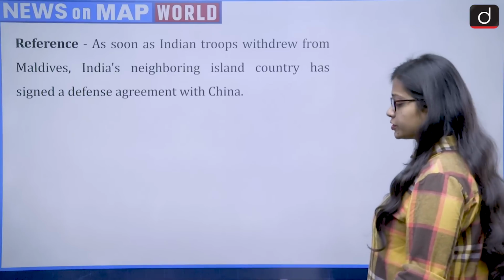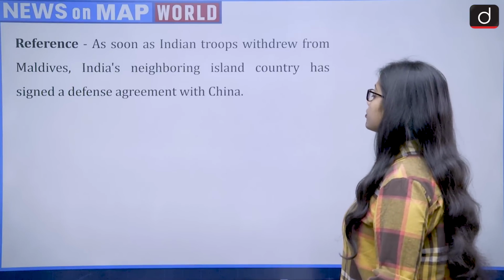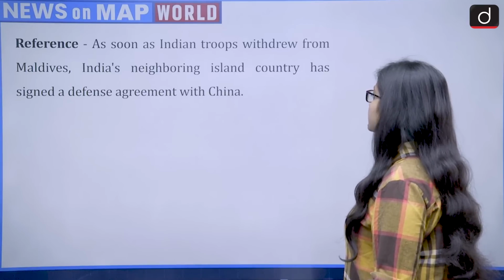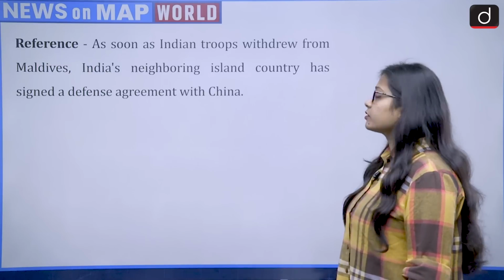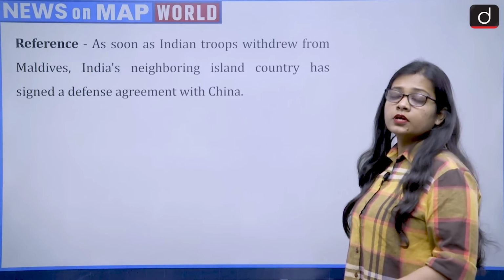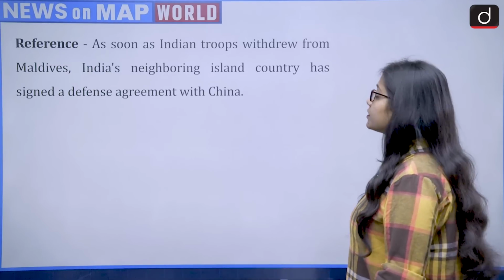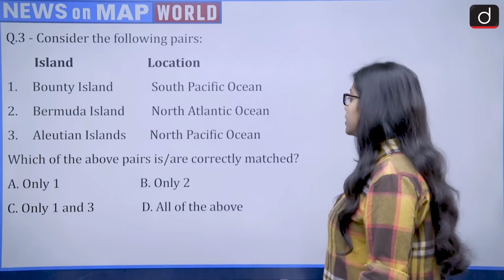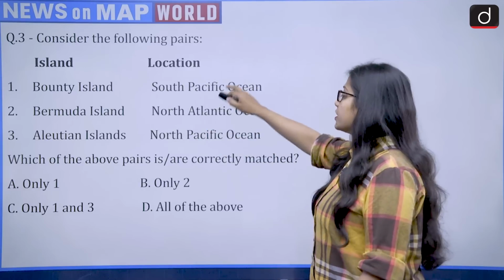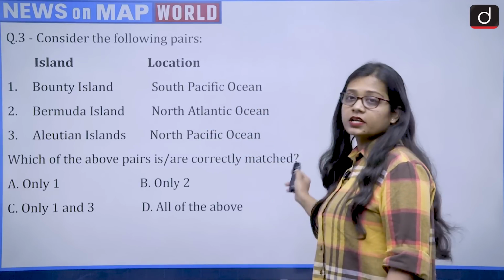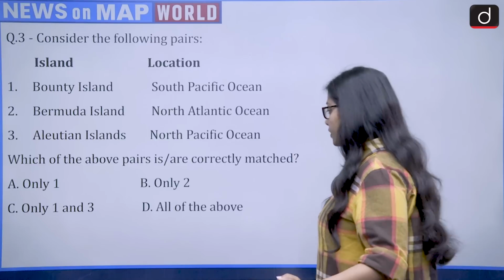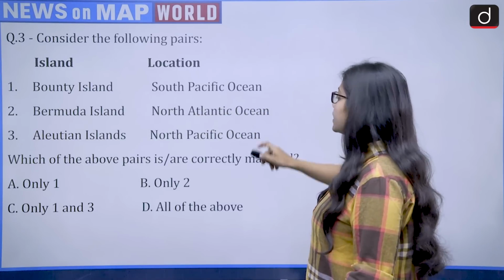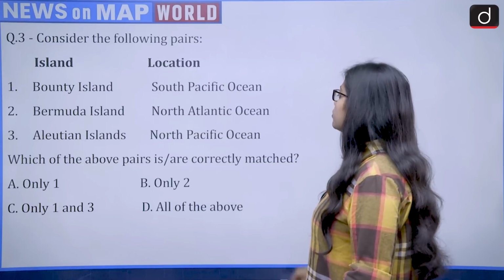Now moving on to the next question. The reference talks about how, as soon as Indian troops withdrew from Maldives, India's neighboring island country has signed a defense agreement with China. So this has recently happened, that all the Indian troops have been removed from Maldives, and Maldives has signed a defense agreement with China. So consider the following pairs. On one side is the island, on the other side is the location, and we have to find the correctly matched pair. So the islands are Bounty Island, South Pacific Ocean, Bermuda Island, North Atlantic Ocean, and Aleutian Islands, North Pacific Ocean.